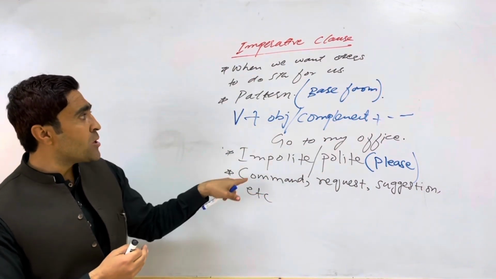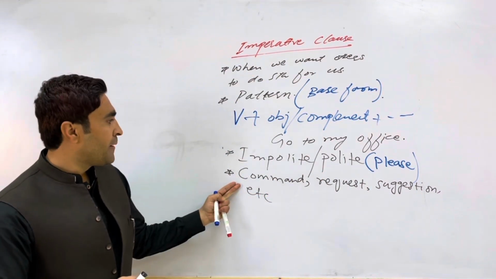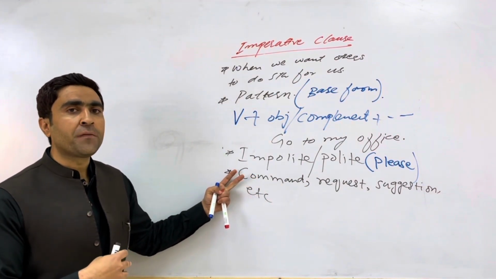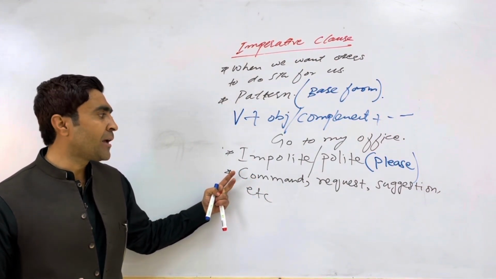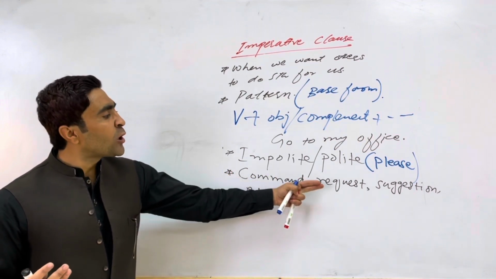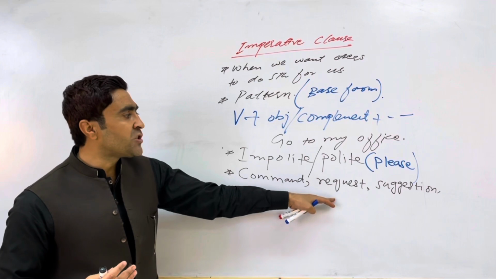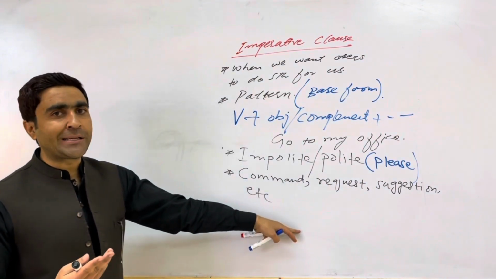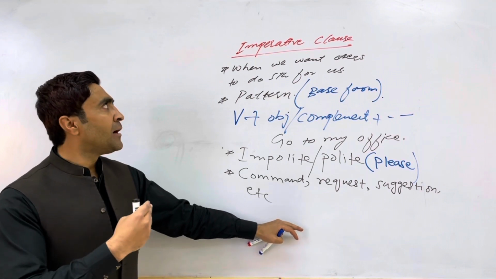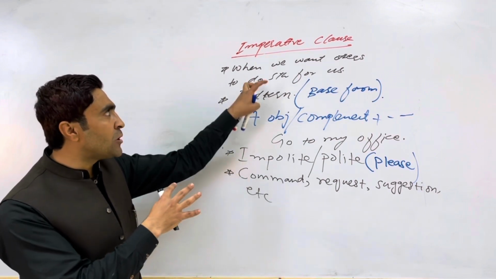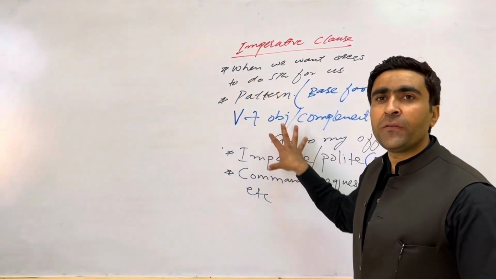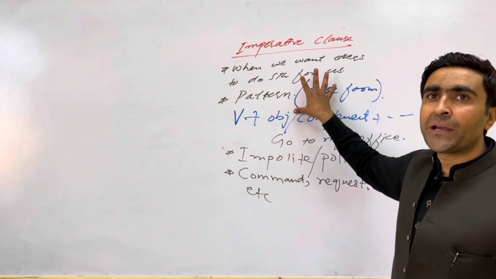Now we use the imperative clause for command, for request, for suggestion. Command, अगर आप कोई आर्मी ऑफिसर है, वो सबऑर्डिनेट को कमांड कर रहे हैं, that can be sit or stage, for example. Request, यहाँ पे polite request आ रहे हैं, या आप किसी को suggest कर रहे हैं, जिस तरह कि मैंने आपको पहली वाली example दे दी. So these are some of the usages of the imperative clause.